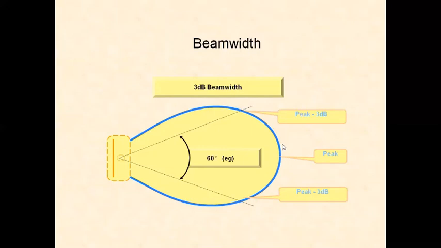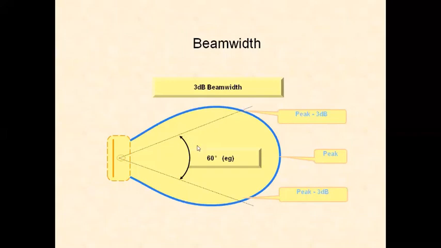This maximum value divided by root 2 gives a value here. Then draw a line corresponding to this, extending across the radiation pattern on either side. These 2 points are called the 3 dB points.